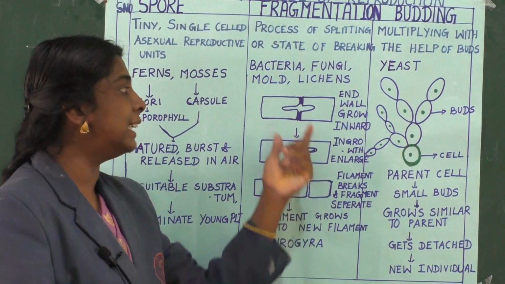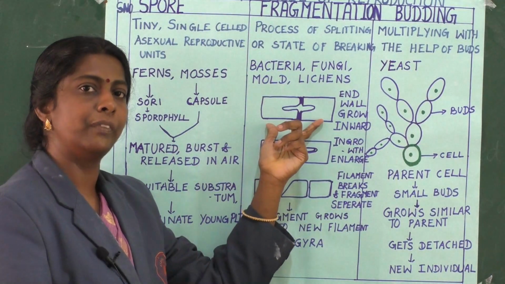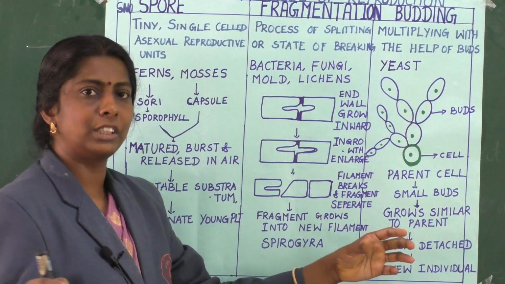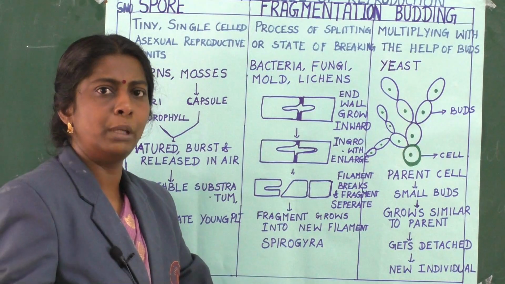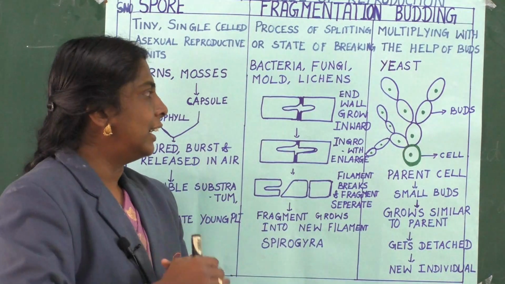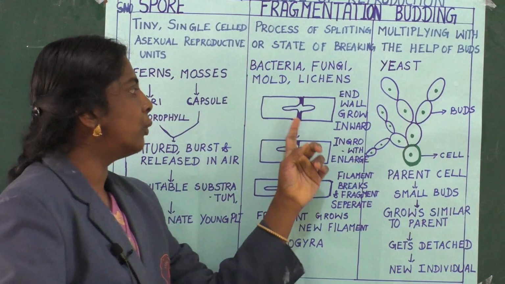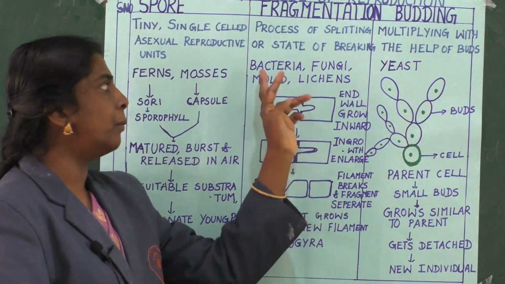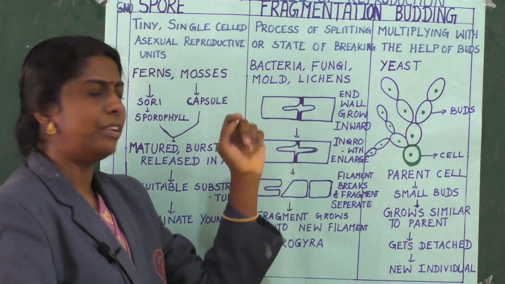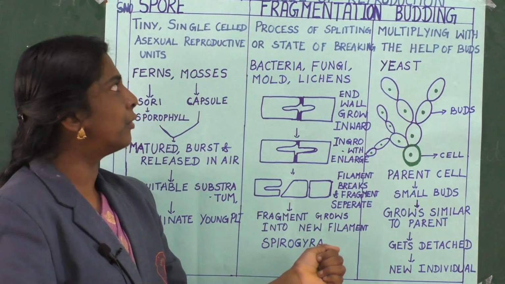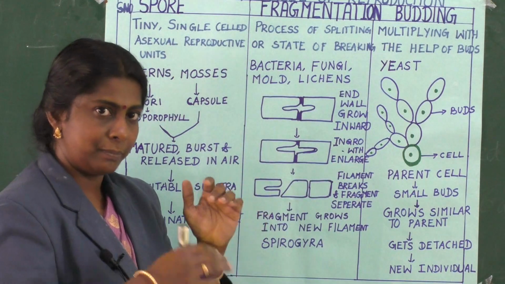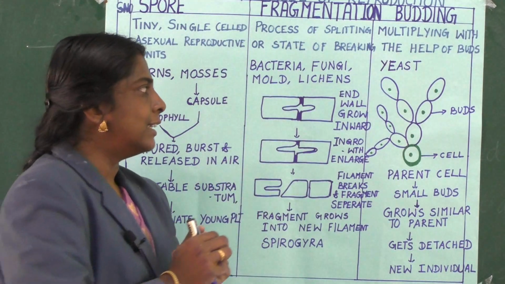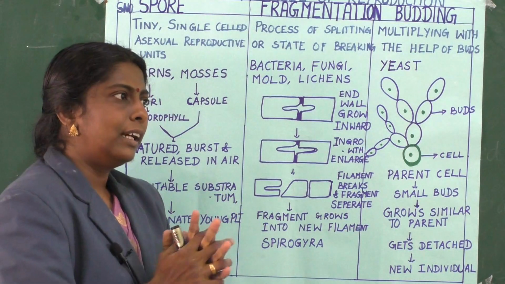It develops a filament-like structure that is spread entirely over the pond. Apart from Spirogyra, in bacteria, fungi, molds and lichens, everywhere you can see the same type of fragmentation or splitting.